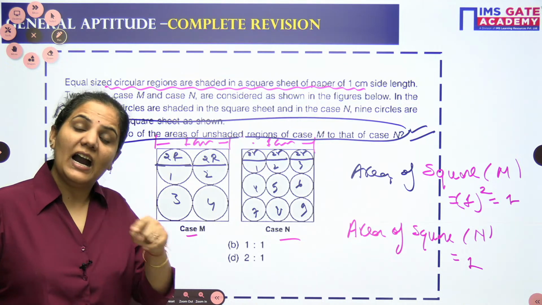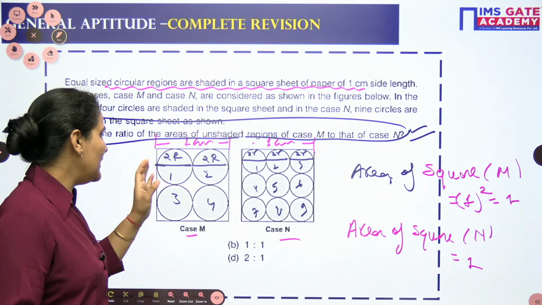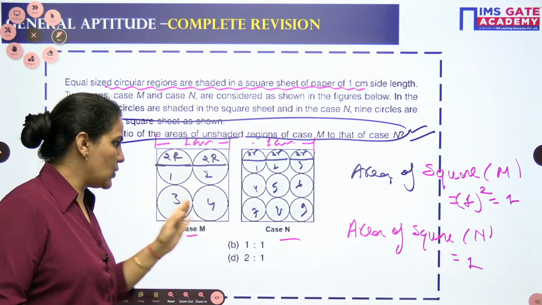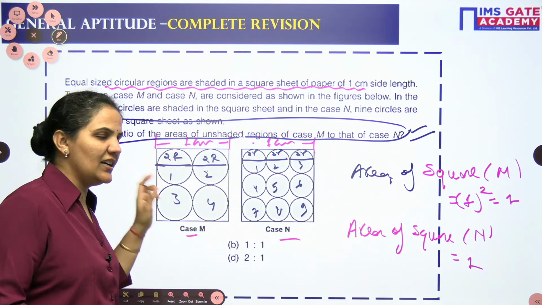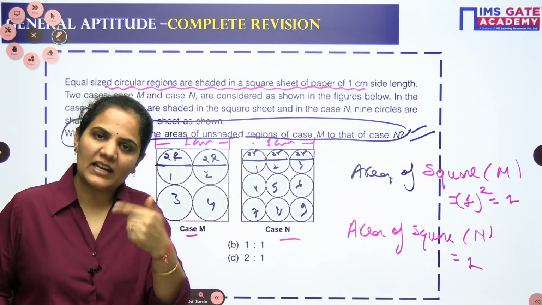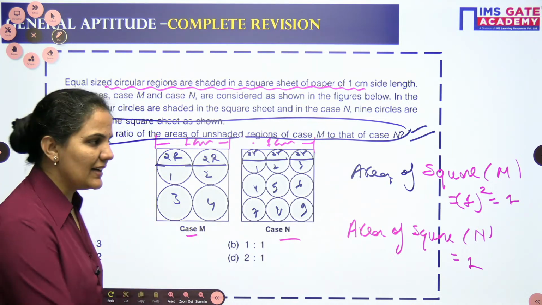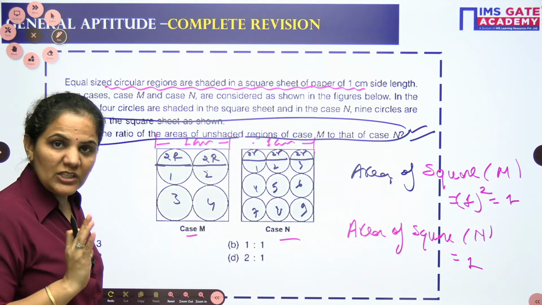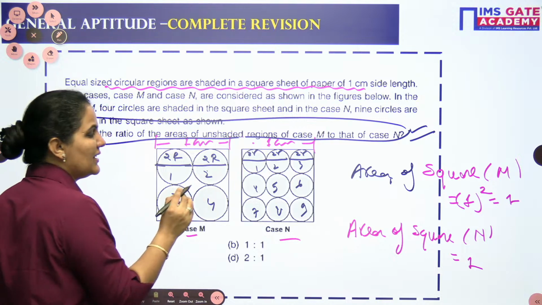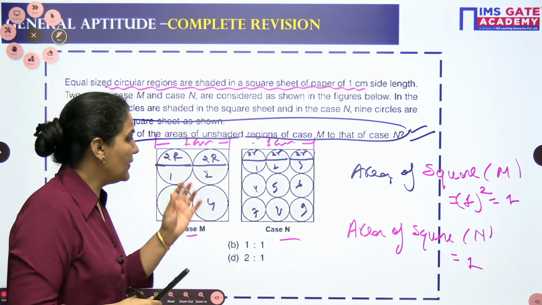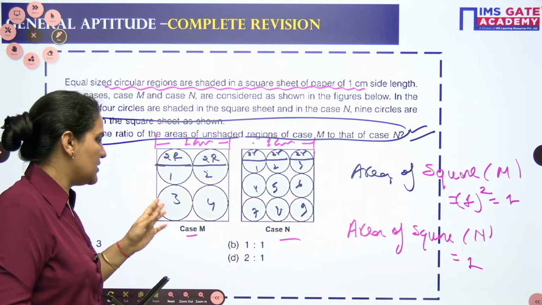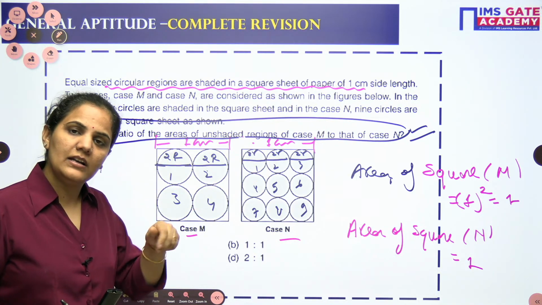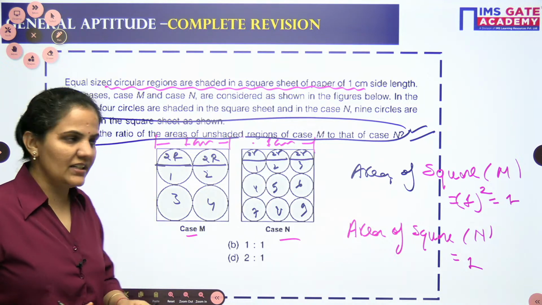You are looking for the unshaded region. Unshaded means if from the area of this square I remove the area of the shaded region, then automatically what remains will be the unshaded region. Very clearly I can see these 4 circles are shaded, as it is mentioned also. If these 4 circles are shaded, then what remains is the unshaded region. So if I remove the area of these 4 circles from the area of the bigger square, the remaining will be the area of the unshaded region only.